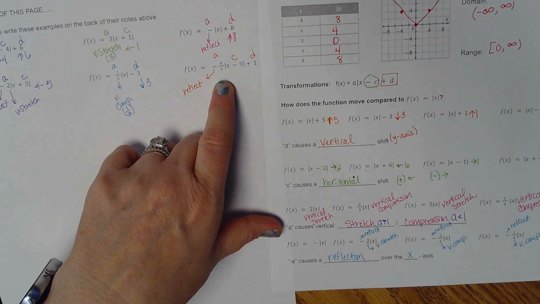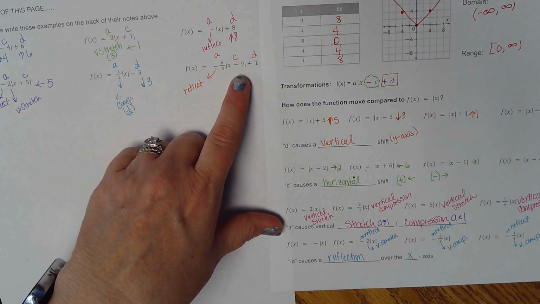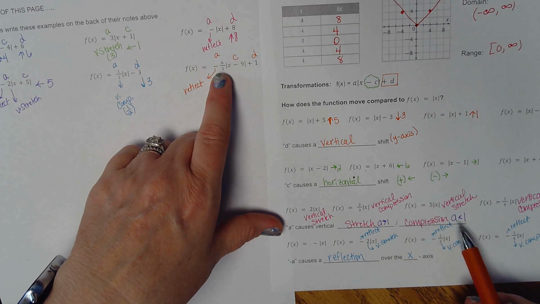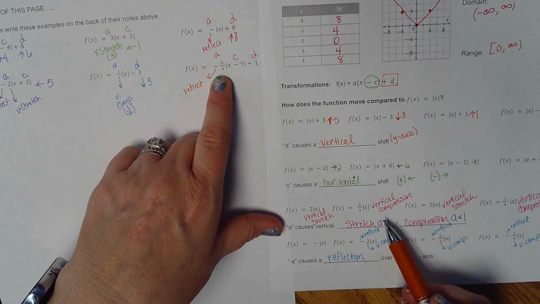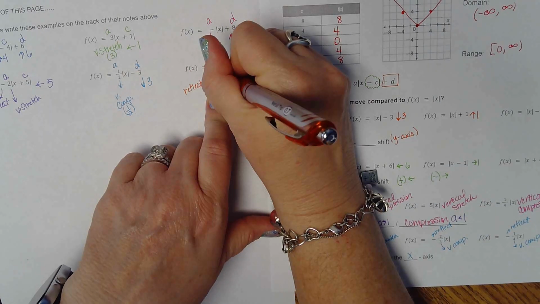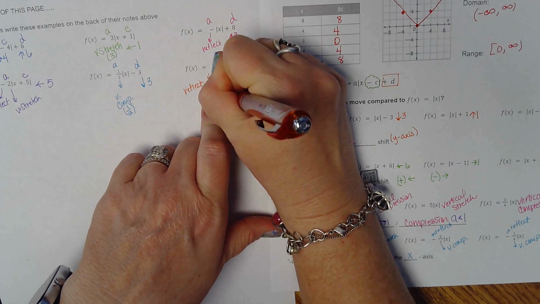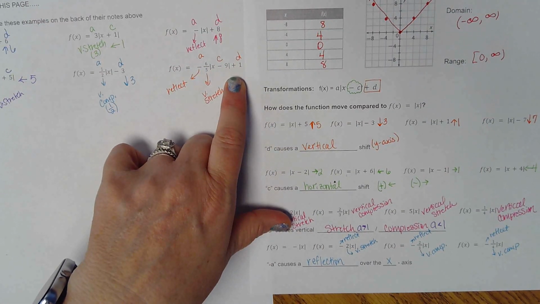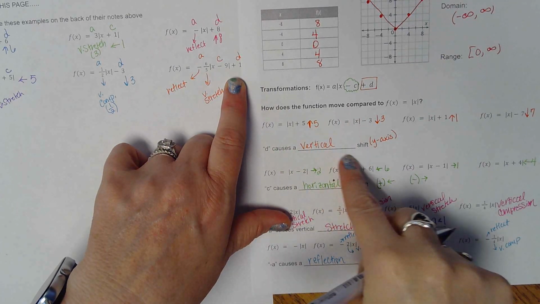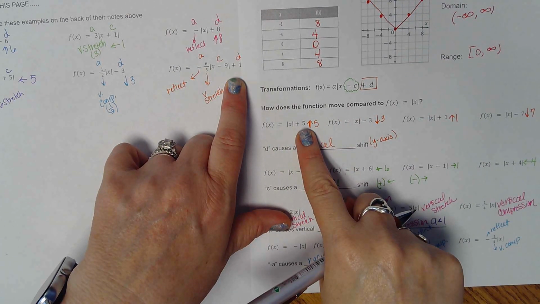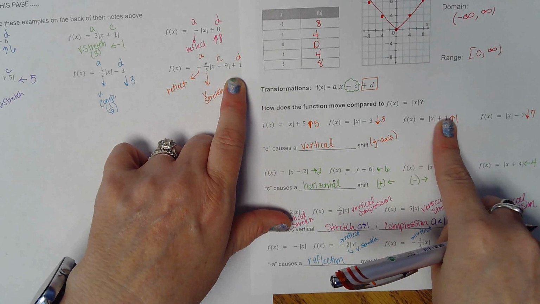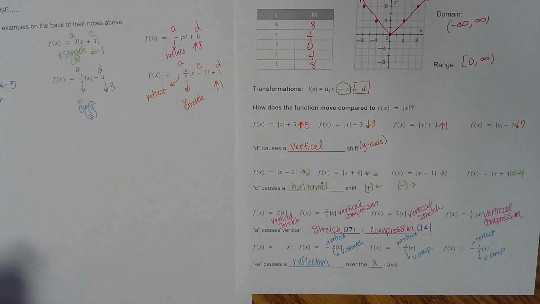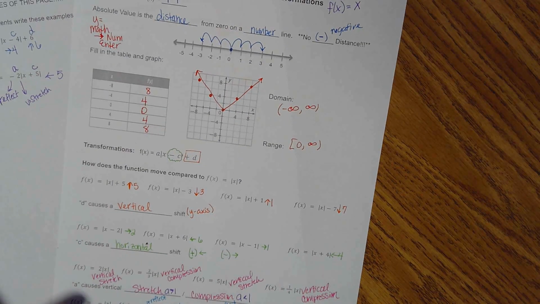6/5. I don't include the negative, it did the reflecting, so 6/5. Lots of students say, oh, it's a fraction, so I'm less than 1. But 6 divided by 5 is not less than 1. It's greater than 1. So this is a vertical stretch. And then we're going to move for D. We're looking here. We're going to move vertically, and it's positive. So positive moved up, positive moved up. So we're going to say that we're going to go up 1. And that is how we work on transformations that we will be using to graph functions.